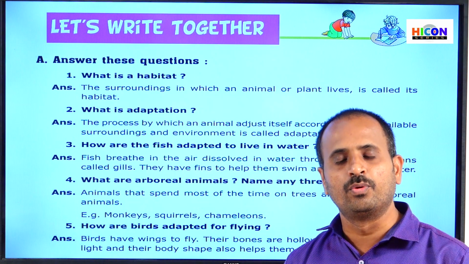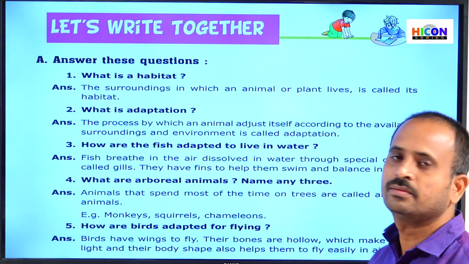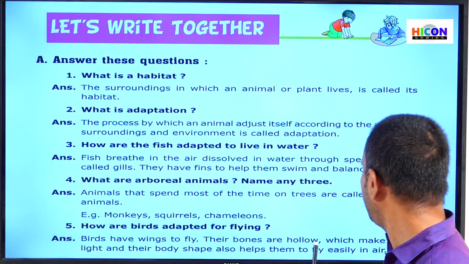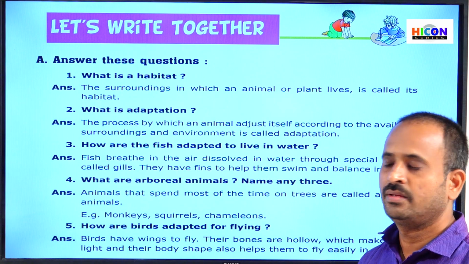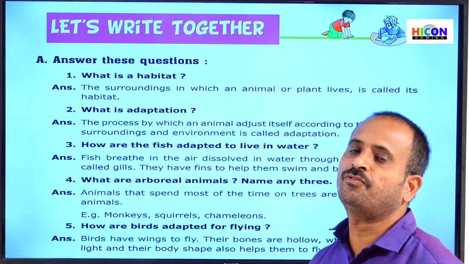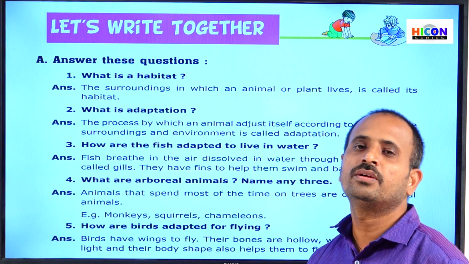That means their bones are very light, and because of their light weight, they can easily fly in the air. So these are the adaptations that help birds for flying. Children, note down these five questions in your notebook.